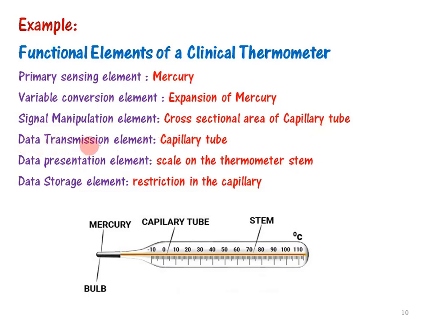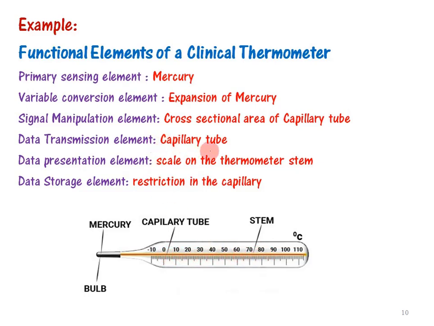Next, the data transmission element. Which element is used to transmit the data? The capillary tube is the element which acts as the data transmission element, because the capillary tube helps to move the mercury in this narrow opening.